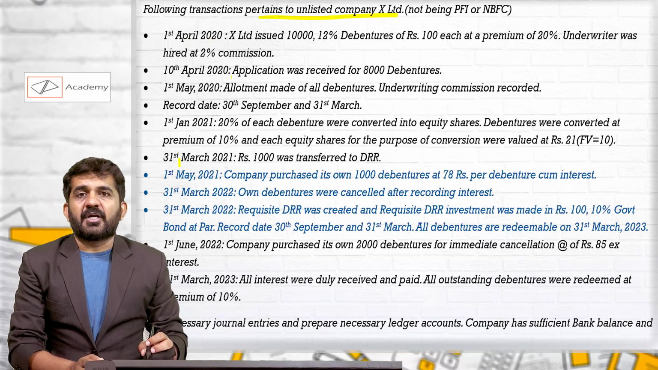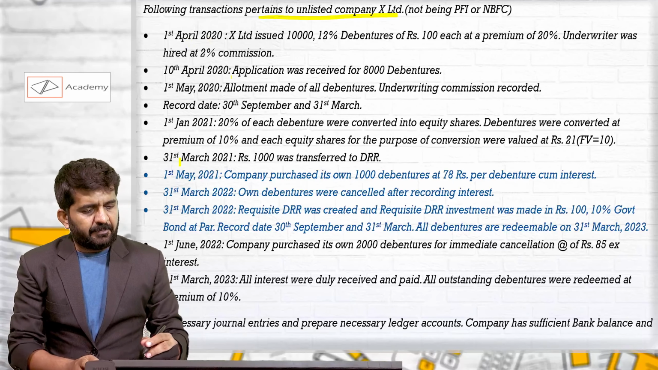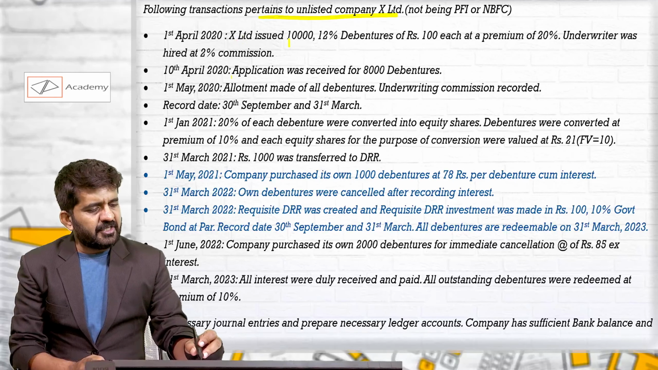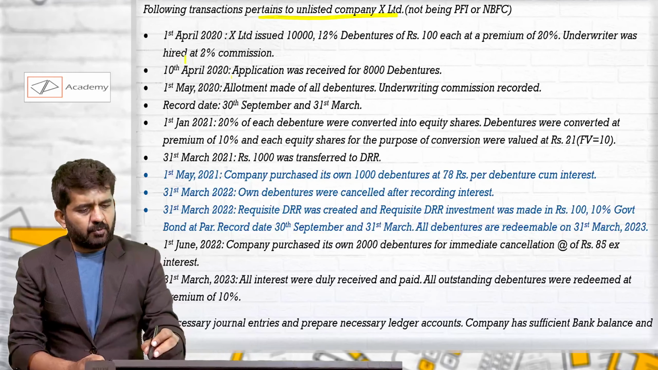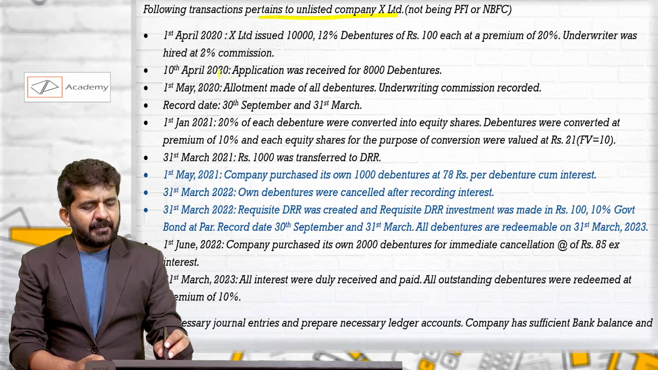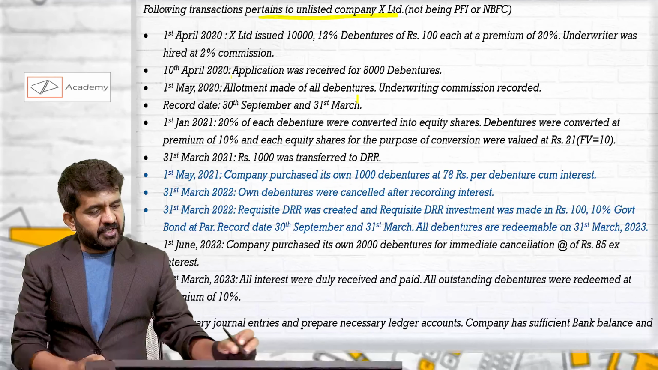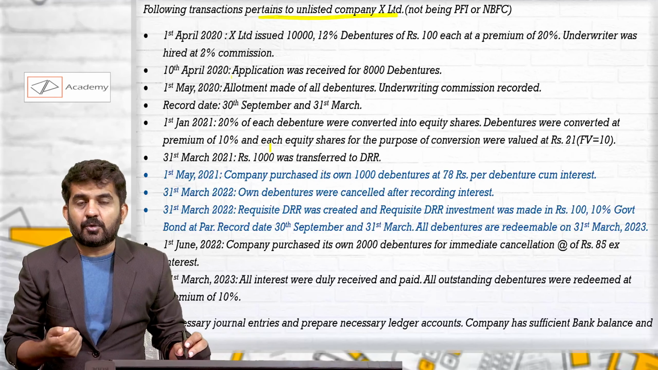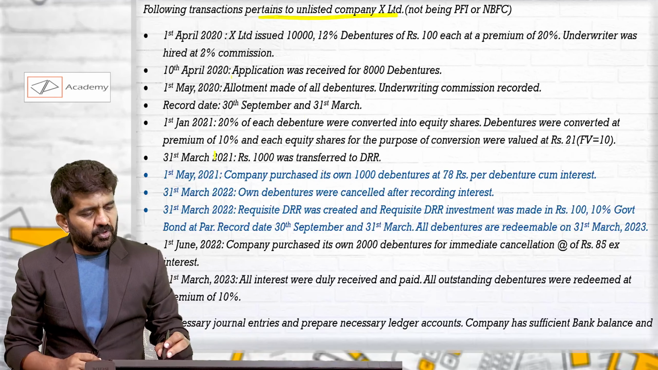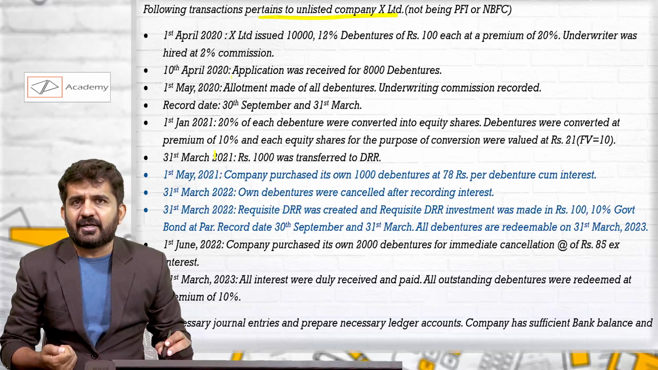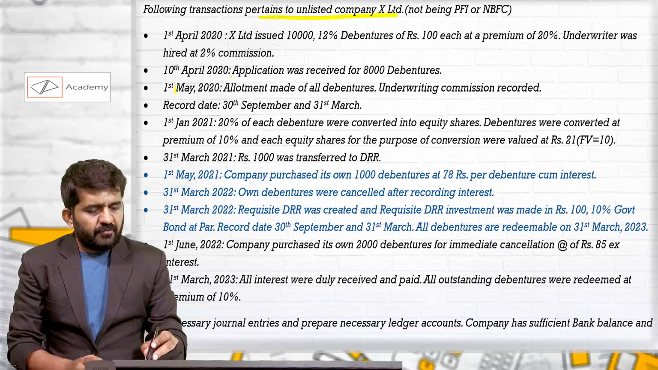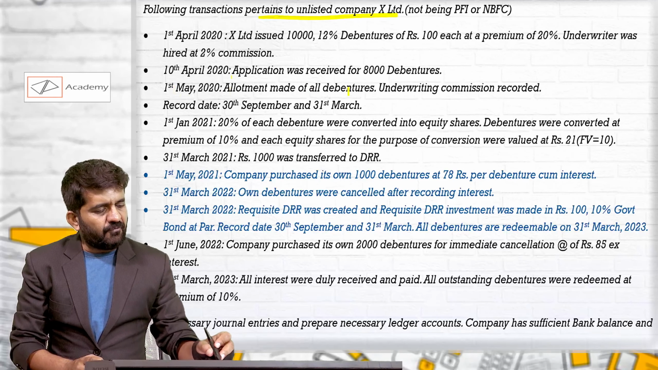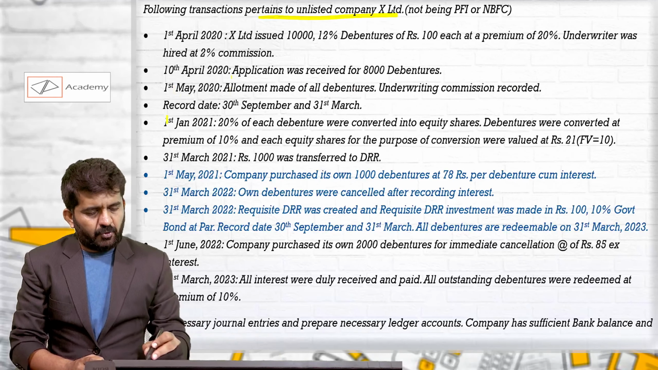1st April 2020. So transaction starts from 1st April 2020. X Limited issued 10,000 12% debentures, 100 each at a premium of 20%. Underwriter was hired at 2% commission. 10th April 2020, application was received for 8,000 debentures. So issued were 10,000, but applications were received only for 8,000 debentures. But we have hired an underwriter, so remaining debentures will be purchased by that underwriter. 1st May 2020, allotment made of all the debentures, underwriting commission recorded.